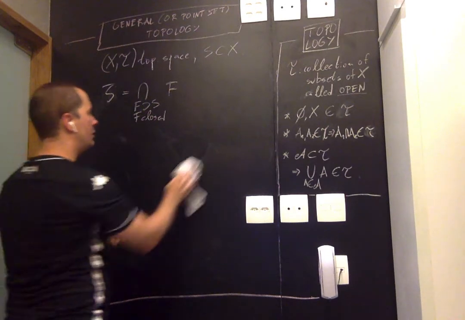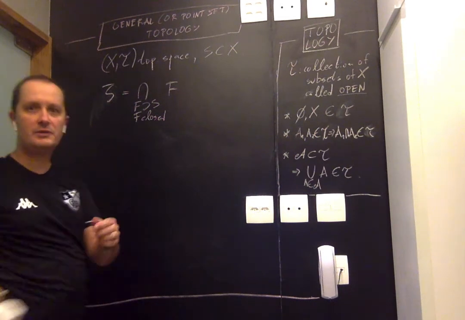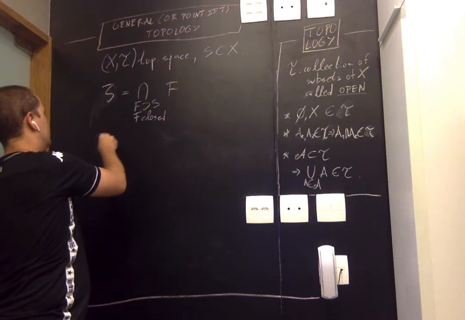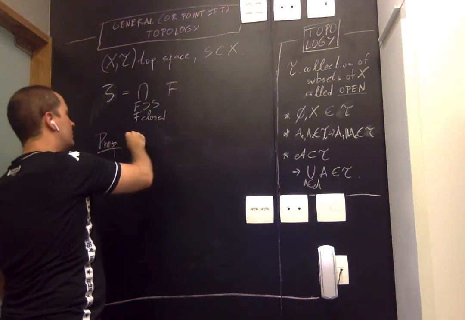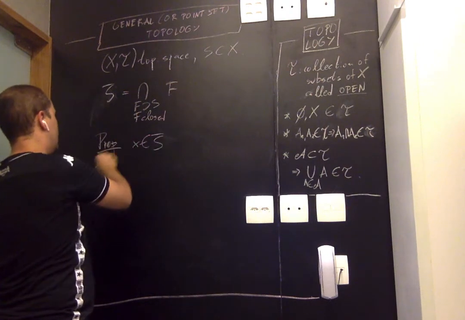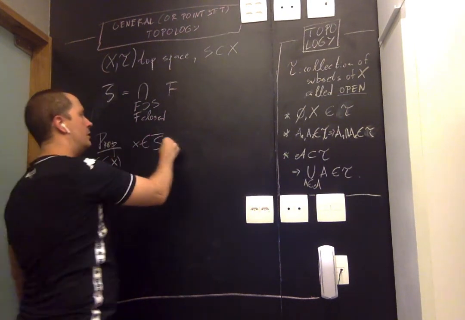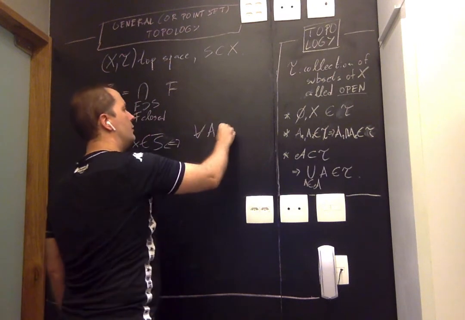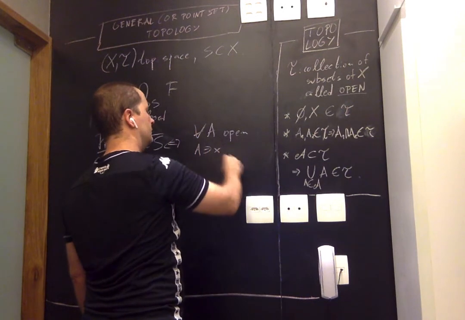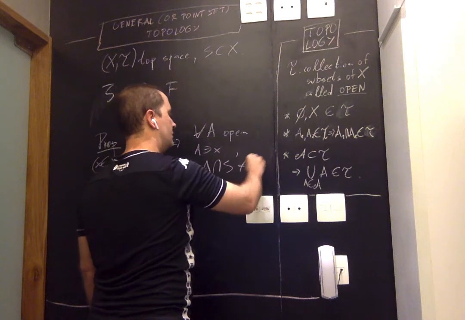A point belongs to the closure if and only if it cannot be protected from S. Meaning, proposition: a point x belongs to the closure, x is, of course, a point in my universe set X. Little x belongs to the closure if and only if for any open set A containing x, the intersection of A and S is non-empty.